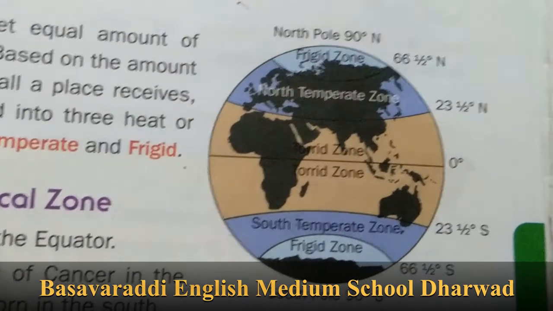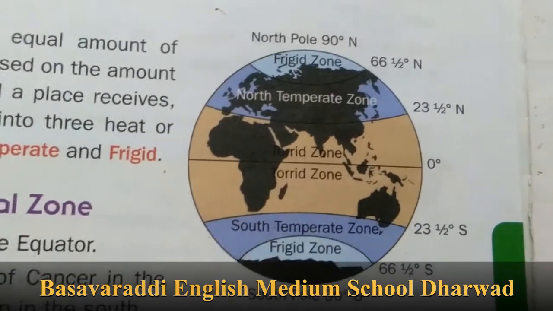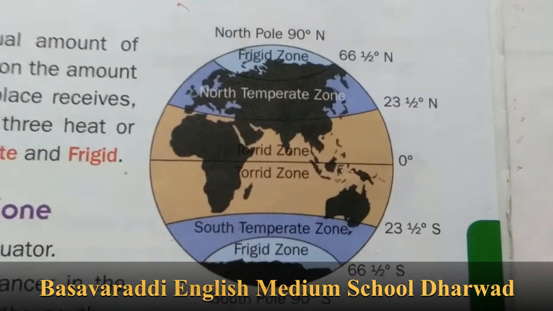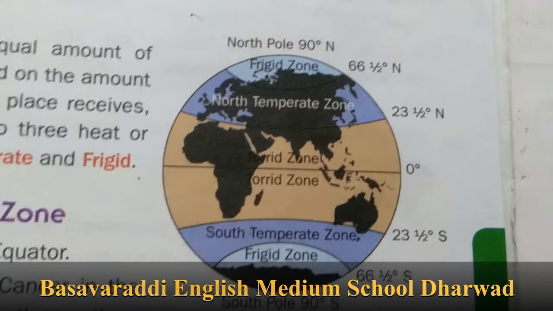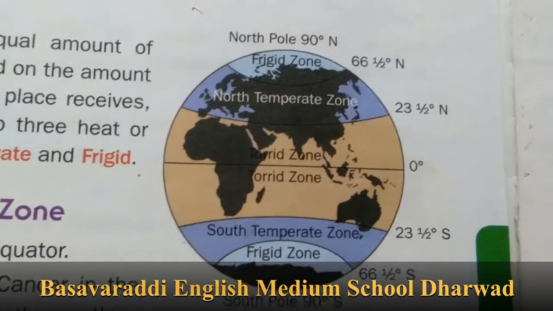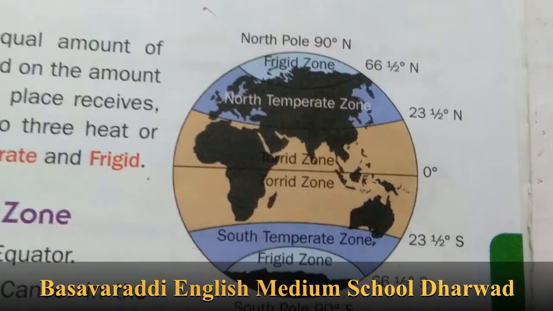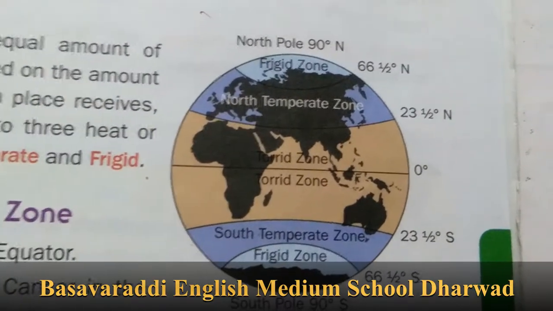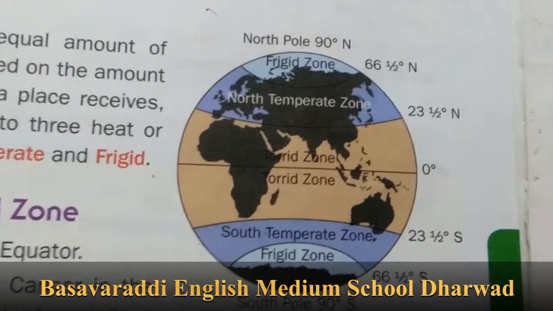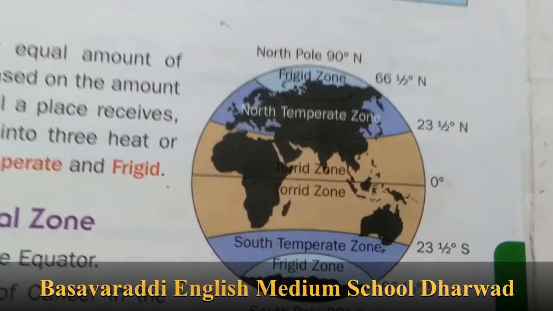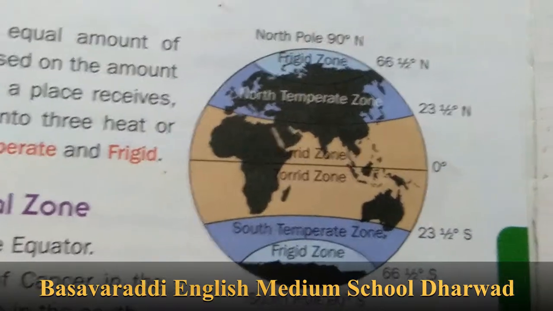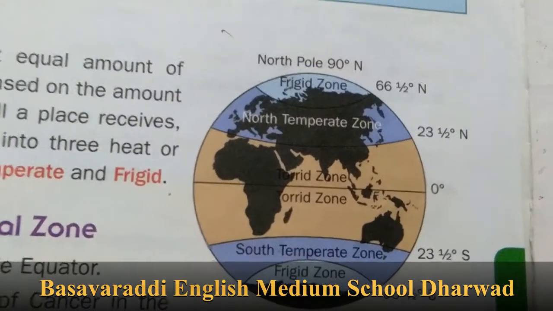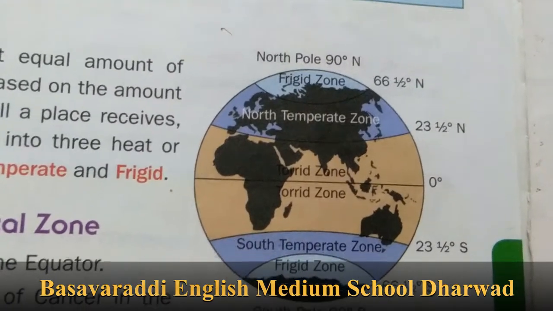Hello children, now we will discuss climatic zones. Okay, see here. Just observe the picture. The earth does not get an equal amount of sunlight at every place, children. Based on the amount of sunlight and the rainfall a place receives, the earth can be divided into 3 heat or climatic zones.